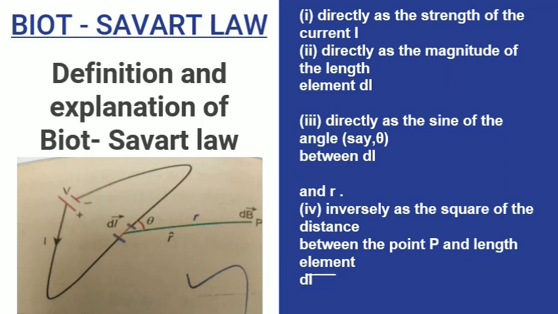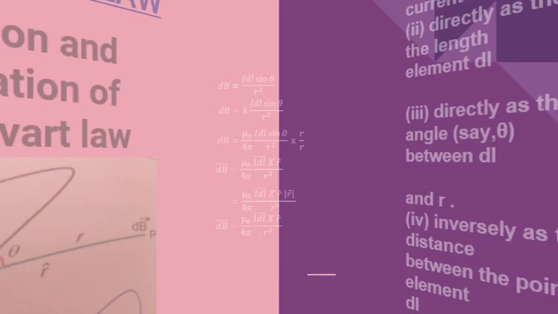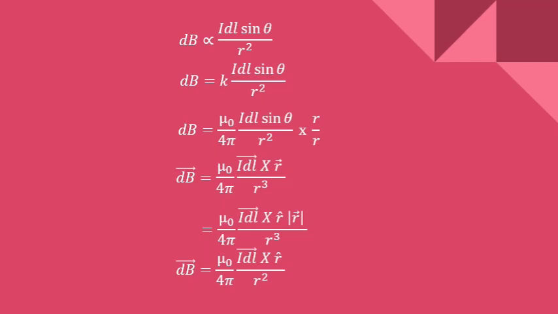That is the fourth statement, inversely as the square of the distance between the point P and length element dl. So these four statements can be expressed in a single expression: dB is proportional to I dl sin theta by r squared. This is the expression for the Biot-Savart law.